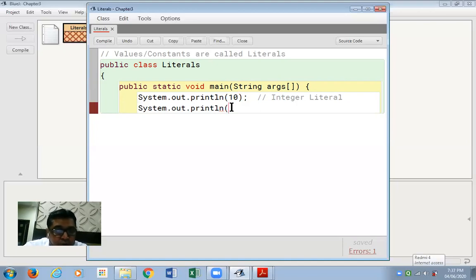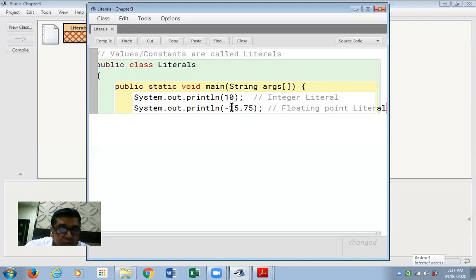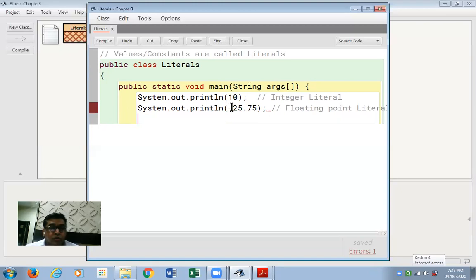Next, I'm writing a value minus 25.75. This is called a floating point constant or a floating point literal. We can call it floating point literal, floating point value, floating point constant. Again, these can be positive values, negative values, or zero.